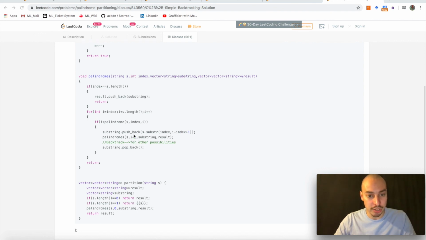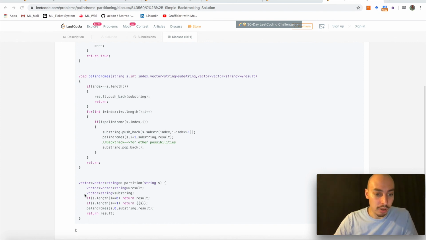And the updated range here again is the index being updated. And once that search is done, we pop it again from our substring. And then the final result is being kept track of in that pass by reference variable result. That is then been passed on as the solution.